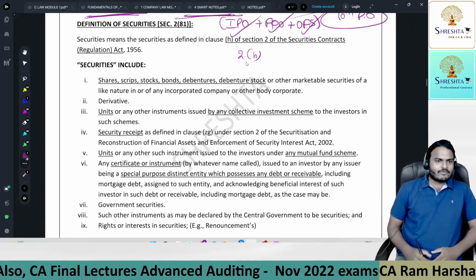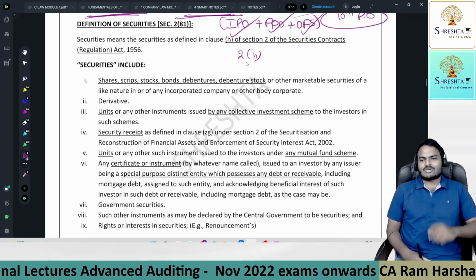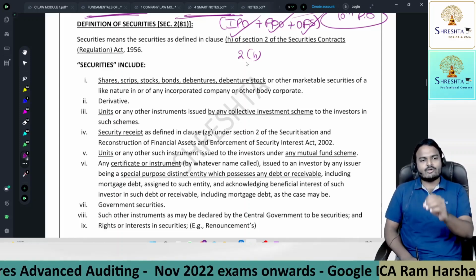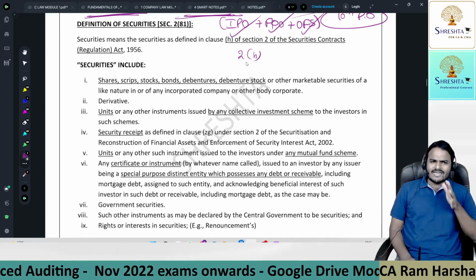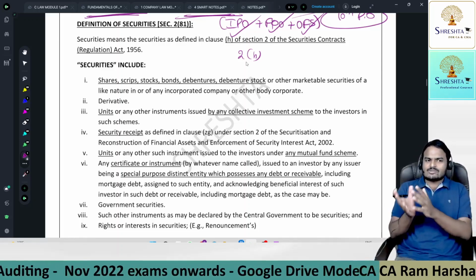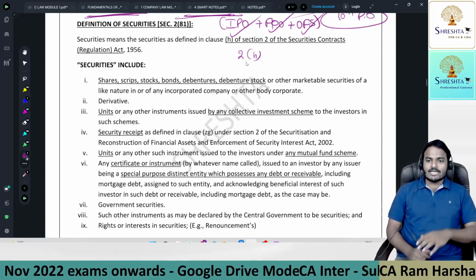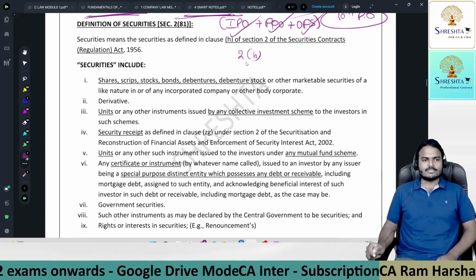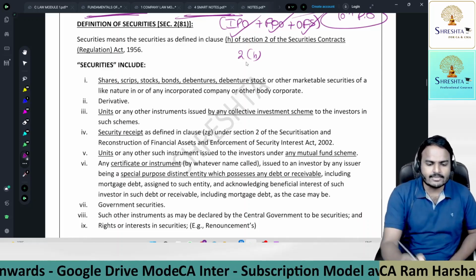One more interesting definition we had. Why? Because the Companies Act is not defining the word security. It is giving reference to the Securities Contract Regulation Act. So many times I wondered why the Companies Act is giving reference to some other acts. Why can't it copy it? The main problem is if that respective act is amended, again we need to amend the Companies Act.